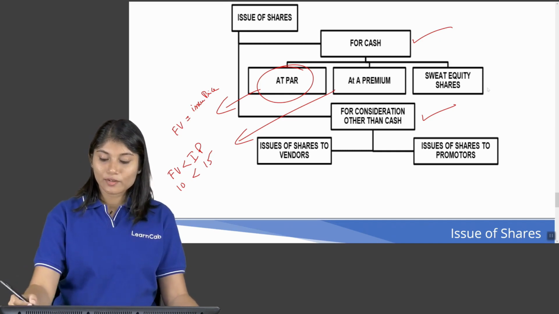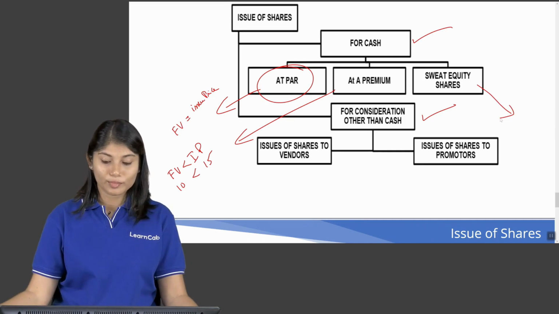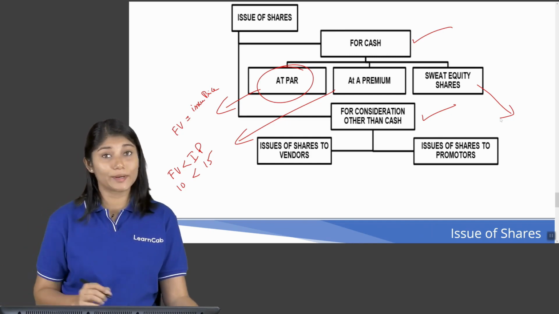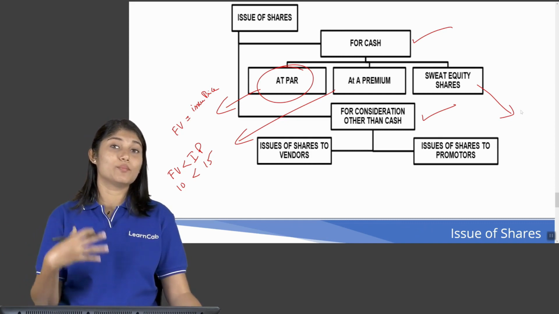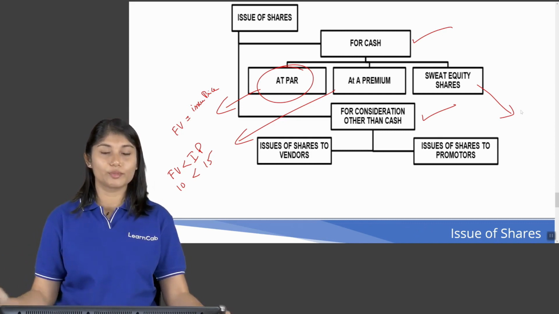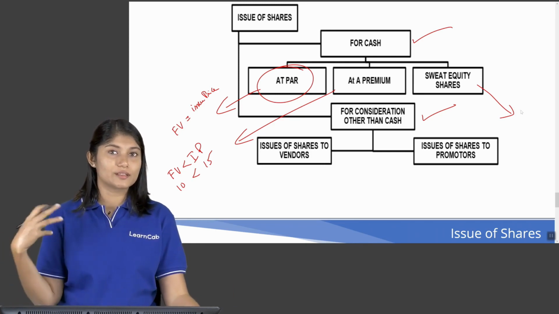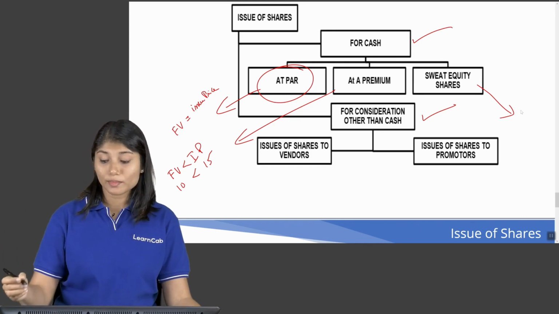Then you can have sweat equity shares. Purposely, I have not written at a discount because actually you cannot issue shares at a discount. It is prohibited, except in the case of sweat equity shares. So sweat equity means what? It is given to the employees of your company. Could be to directors, could be to other employees, managers, etc. For their services or because they have achieved certain targets or to reward them, you may give them sweat equity shares.